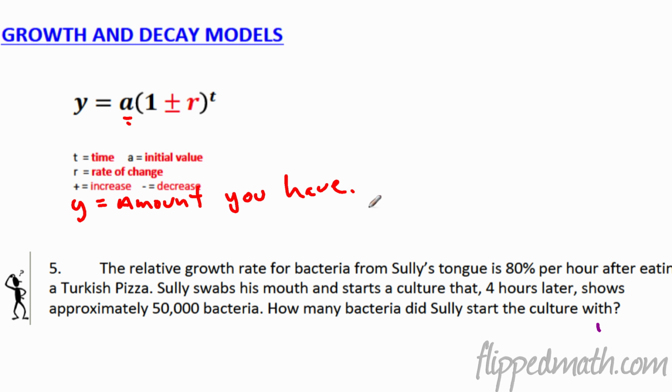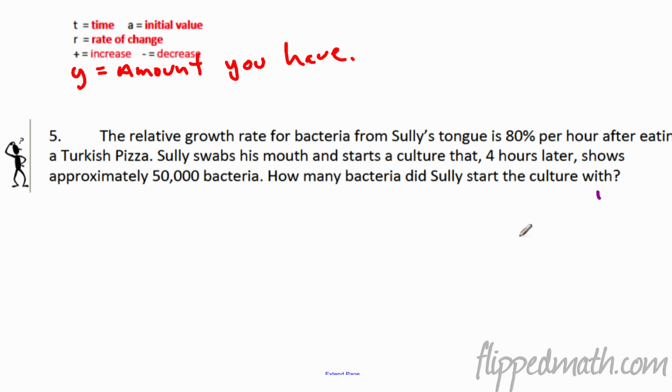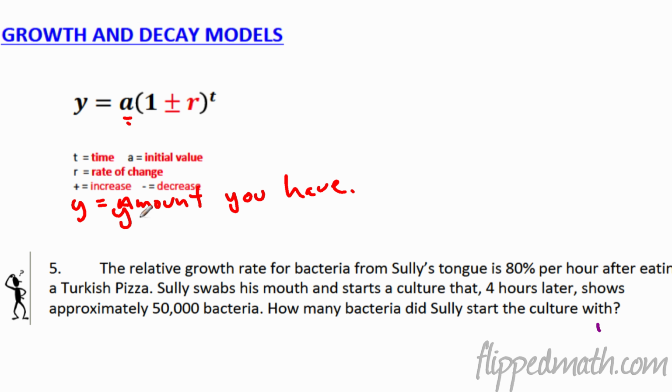That's the initial value. So let's do number 5 here, the relative growth for bacteria. Relative growth, 80% per hour. So it grows at 80%. Does that mean that it's going down or is it going up? Well, that means it's going up. So basically, let's write this formula out here. So we get y equals a times 1, in this case, we're going to do plus, we're not going to do minus, and it's going to be raised to the t.